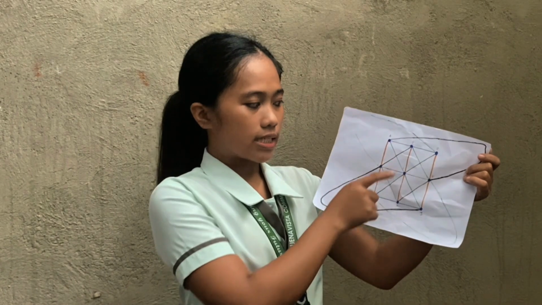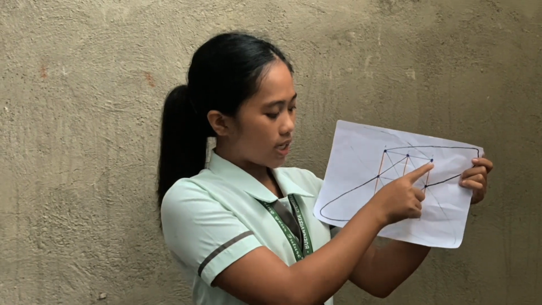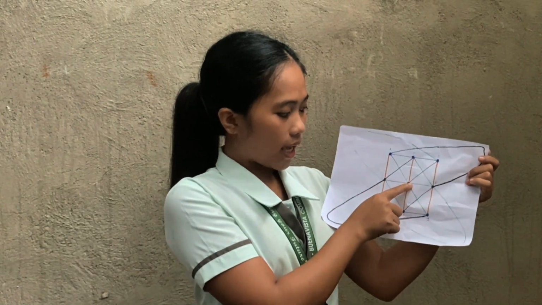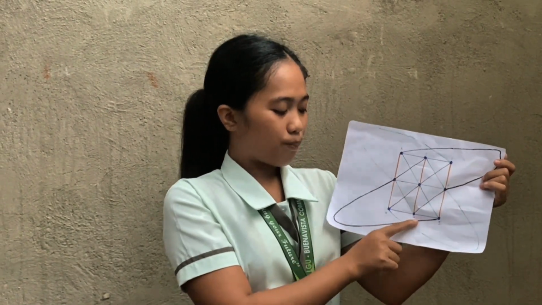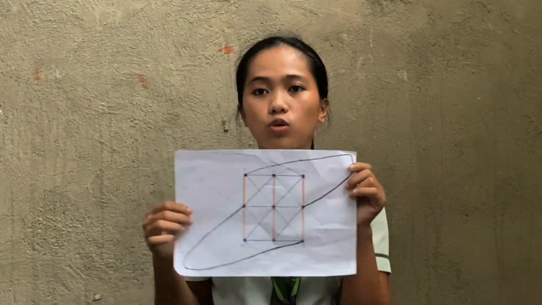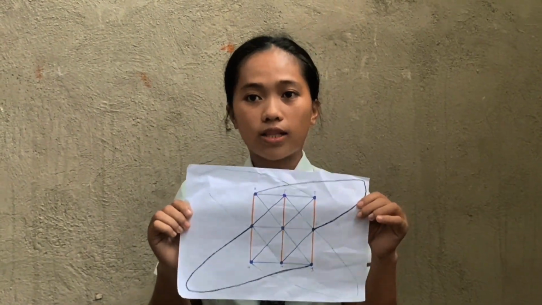The 9 points are point A, point B, point C, point D, point E, point F, point G, point H, and point I. So that's all. Thank you.